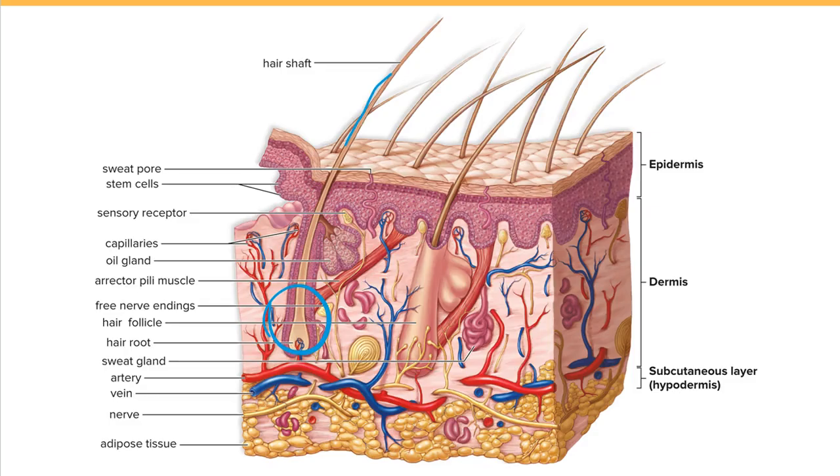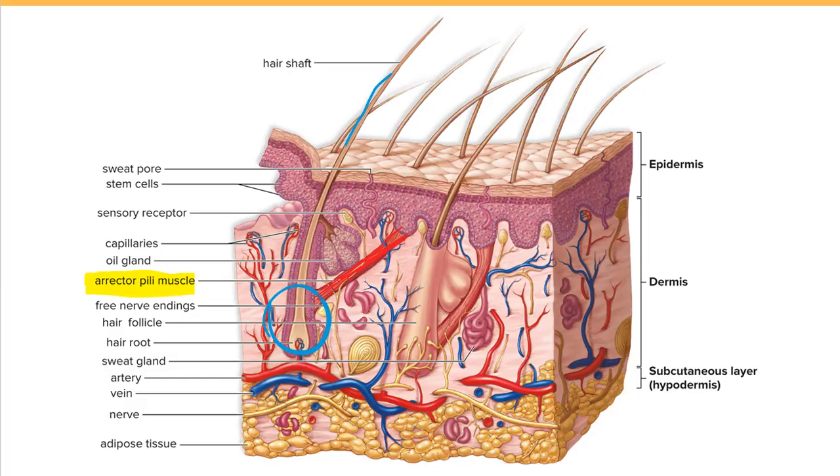Speaking about the hair follicle, there is a structure connecting the hair follicle to the surface of the skin, which is called the arrector pili muscle. Do you remember I told you that in skin we can even find muscle? The arrector pili muscle is a smooth muscle tissue. It means it's an involuntary muscle. We cannot consciously control contracting the arrector pili muscle.